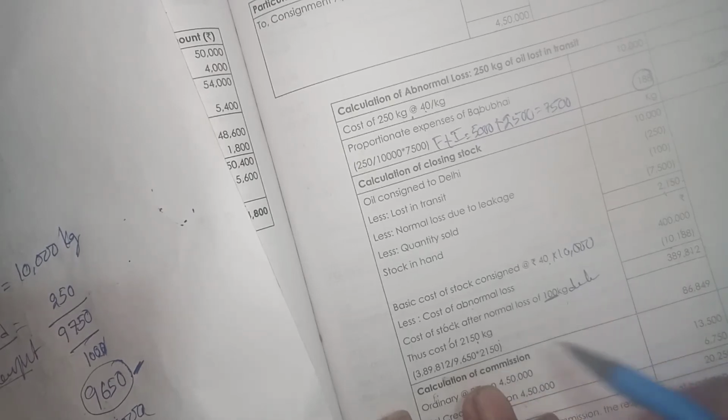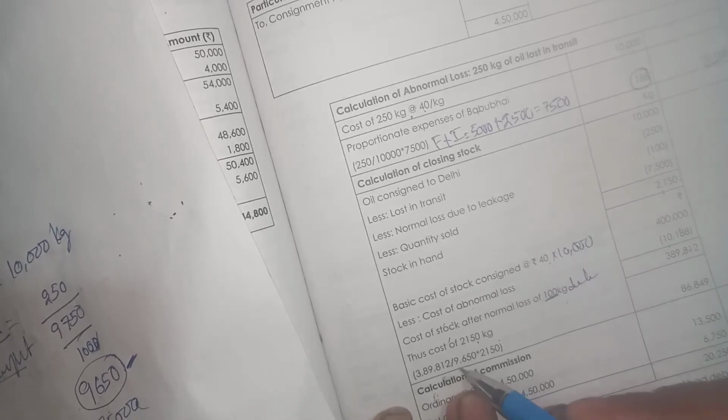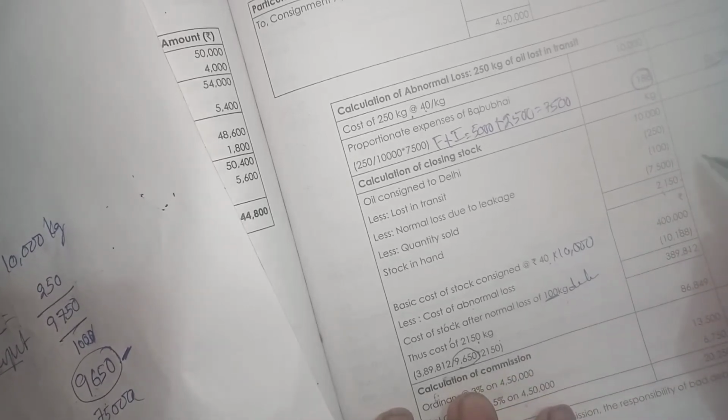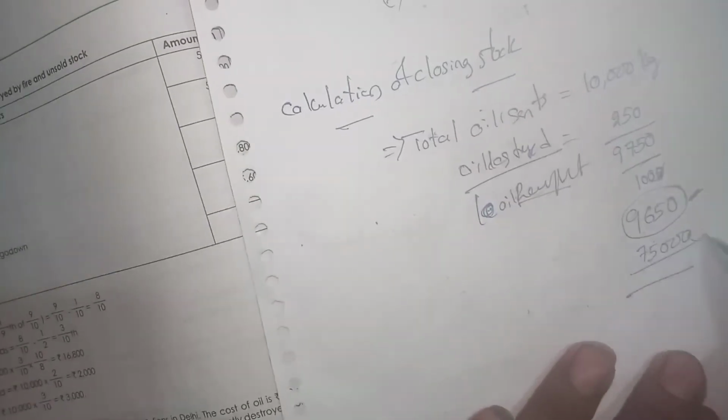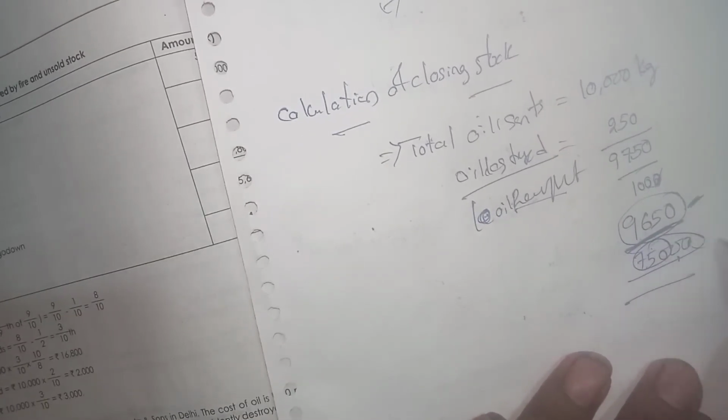So we propose the expenses cost. So here it is 9,650, the total remaining balance. So 9,000 is a leakage. So the consignor's expenses of 9,000 he exempted from the 100 kg, 9,650.